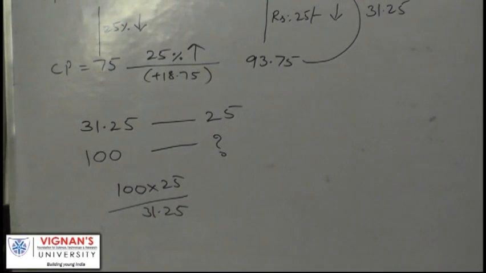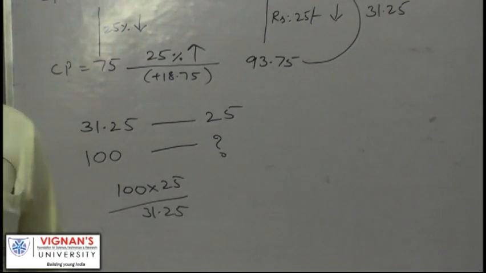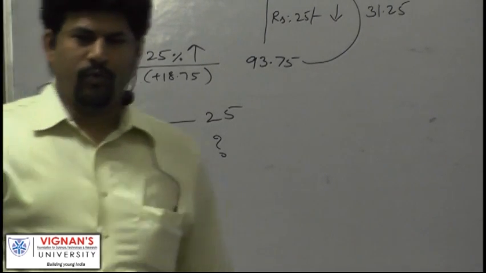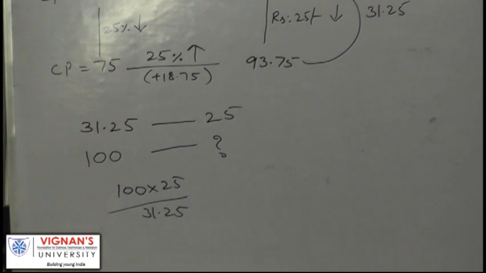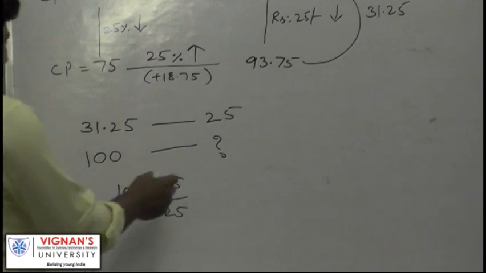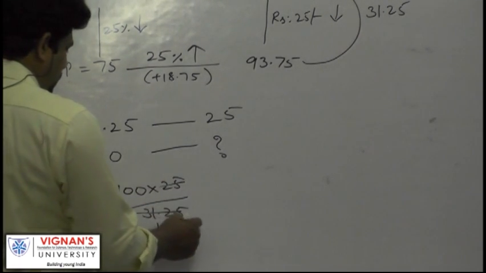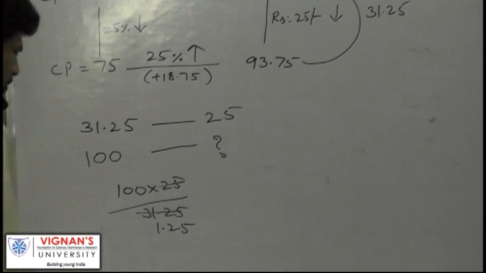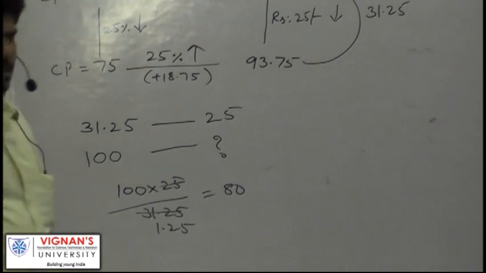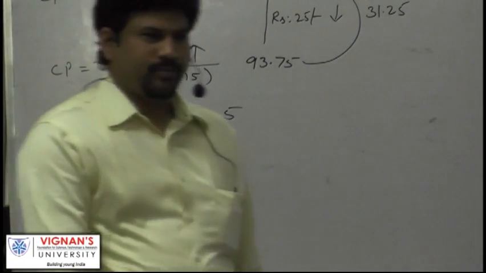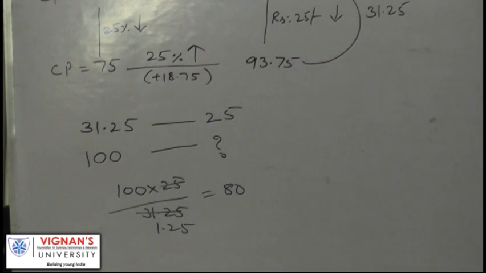25 divides 31.25 how many times? 100 has 4 25s, 1000 has 40, 3000 has 120, and 125 has 5. It means 1.25 times. So 100 by 1.25 is 80. So the cost price of the book is actually 80 rupees.